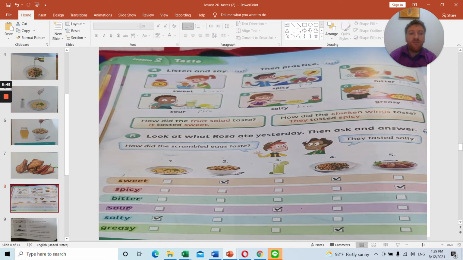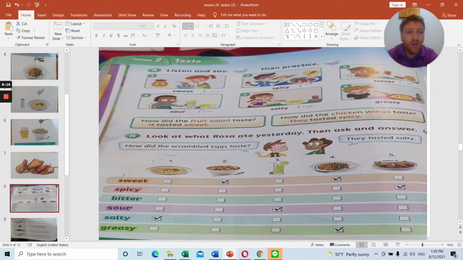So this is just a page for you to practice asking the question and answering the question. So maybe you and your mom or your dad can practice. Your mom can ask the question, you can answer, or you can ask the question, your mom can answer, or maybe you can practice with a friend if you have a friend or a neighbor. So this is just a page to practice, and then being confident about saying, how did the chicken wings taste?